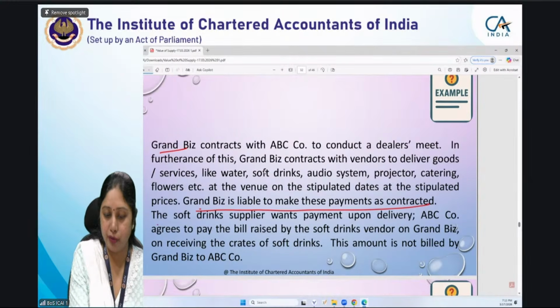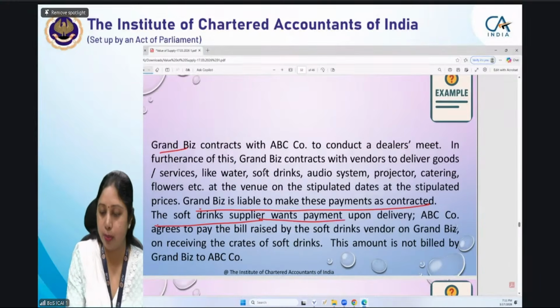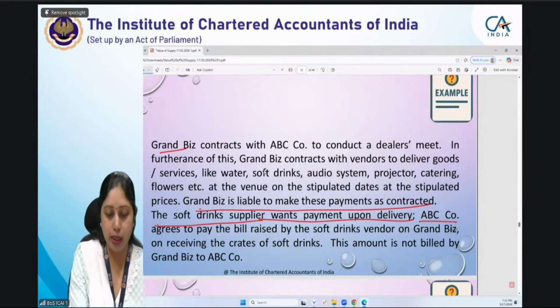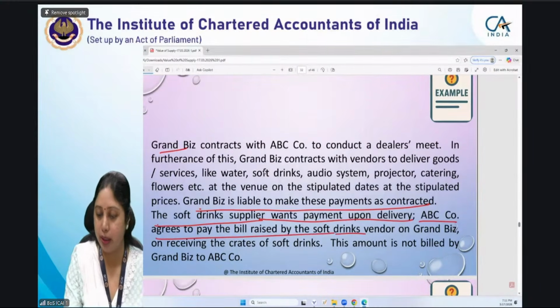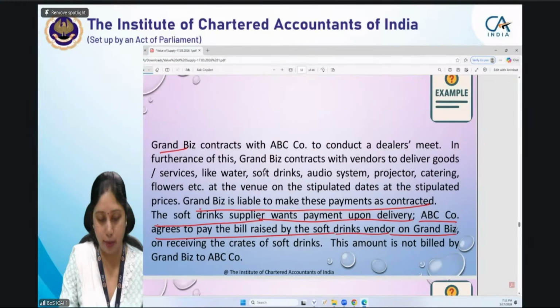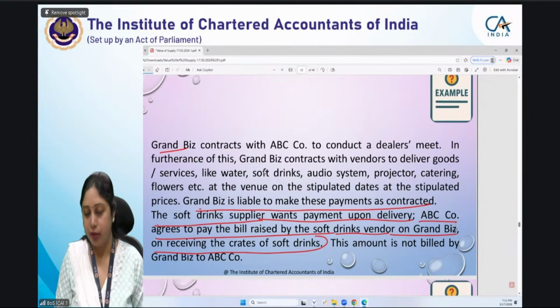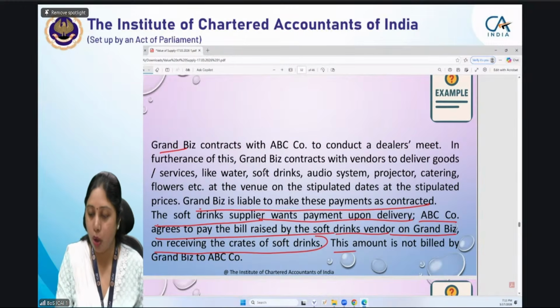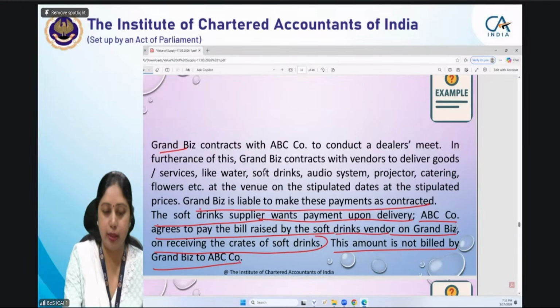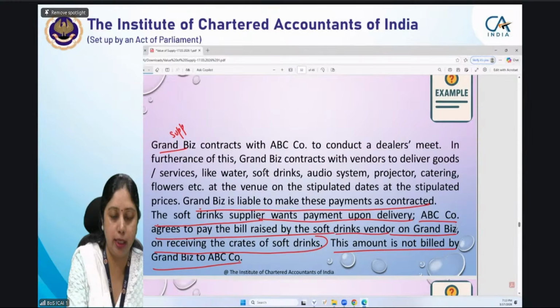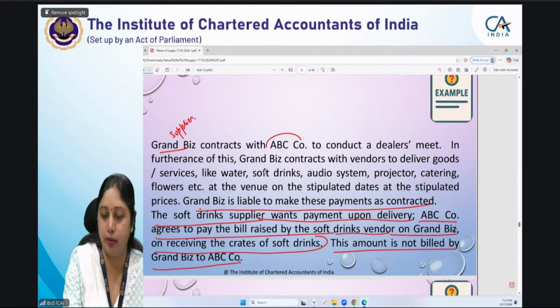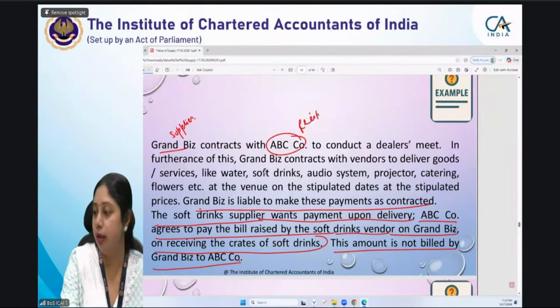The soft drink supplier wants payment upon delivery. ABC company agrees to pay the bill raised by the soft drink vendor on GrandBiz on receiving the crates of soft drinks. This amount is not billed by GrandBiz to ABC company. So once let us see who the supplier and recipient are here.